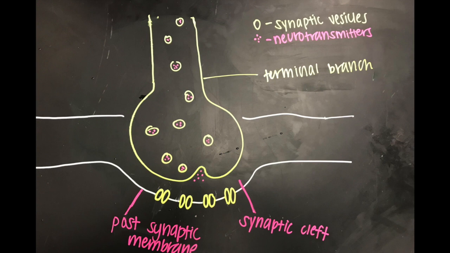These transmitters, once they reach the end of the branch through synaptic vesicles, fuse with the end of the branch, just like exocytosis, and they are released into the synaptic cleft. The neurotransmitters are then received by the postsynaptic membrane.